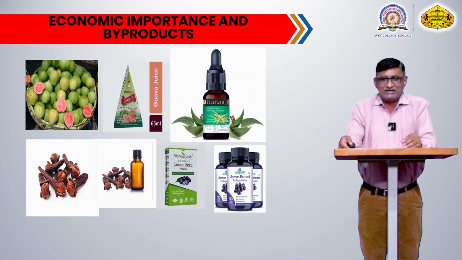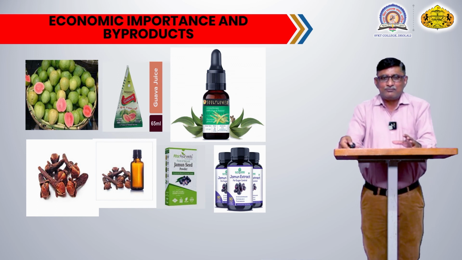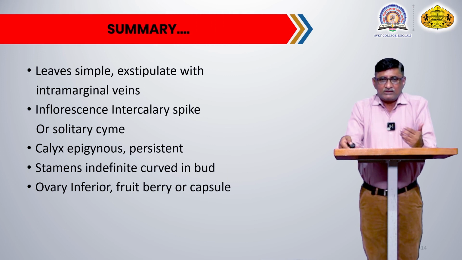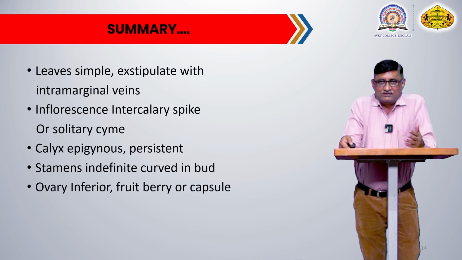So this is a brief idea about the economic importance or byproducts of some of the plants of this particular family. Now we will summarize this family. What are the important points related to this family?